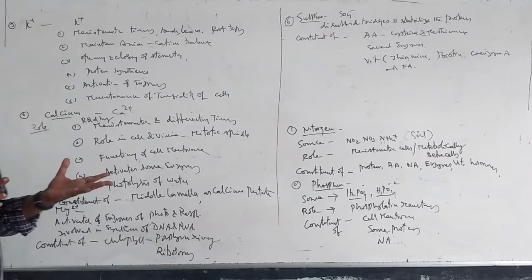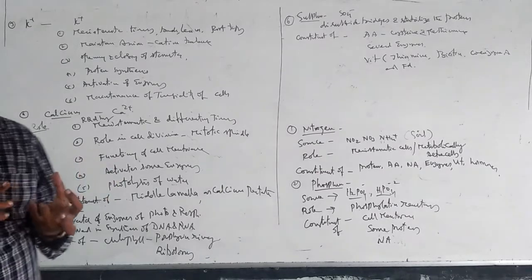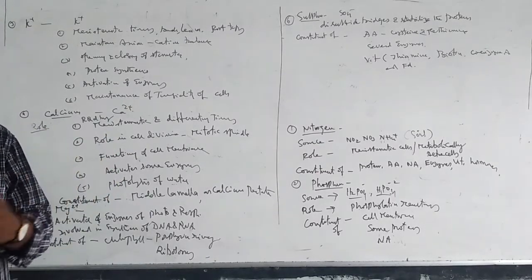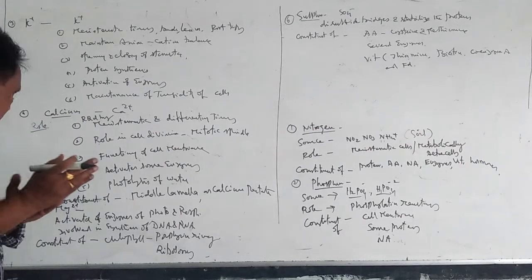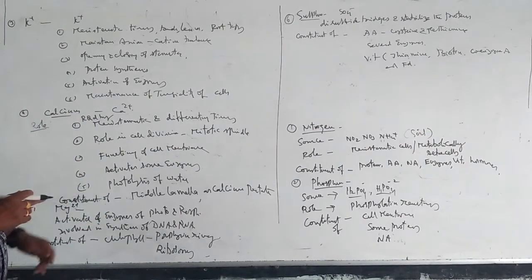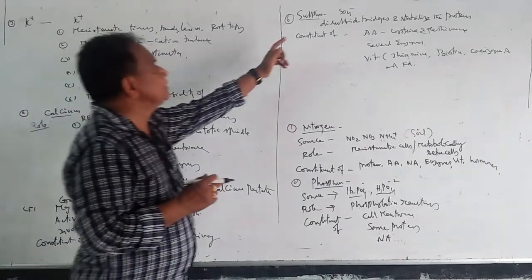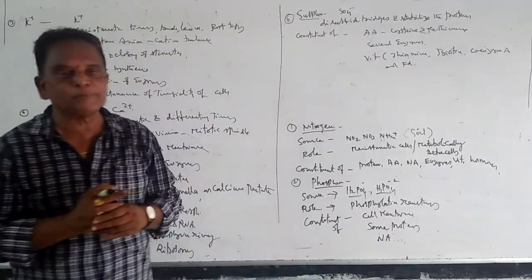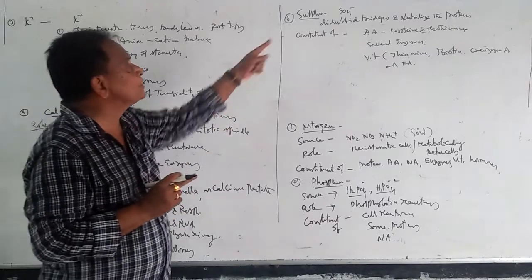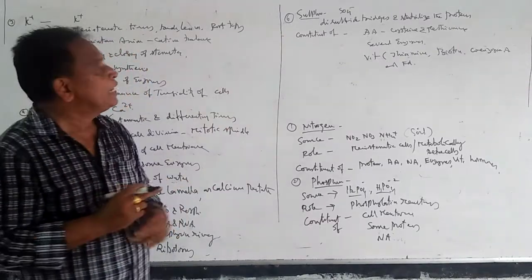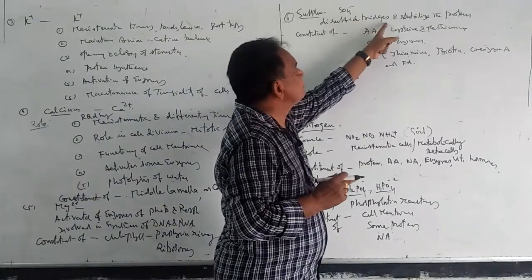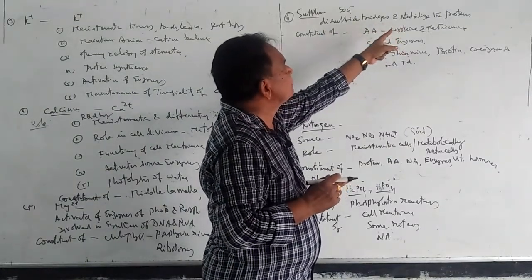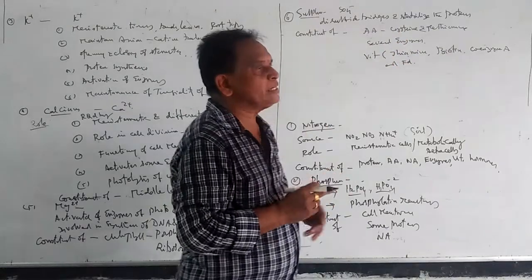And as you know, ribosomes are made up of two subunits. For the combination of these two subunits also, magnesium is required. And with regards to sulfur, it is absorbed from the soil in the form of sulfate anions. This sulfur is essential for the formation of disulfide bridges and stabilization of the protein molecules.